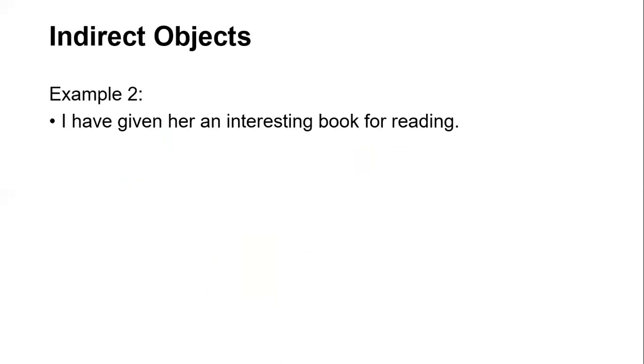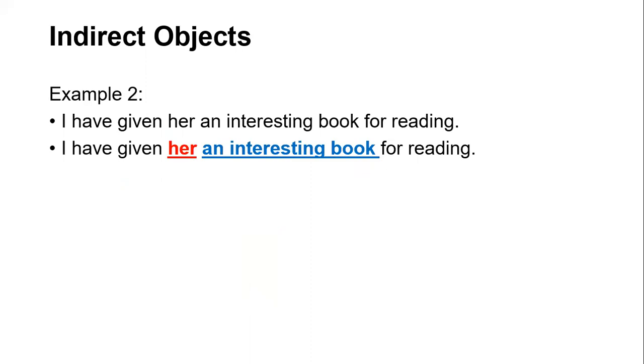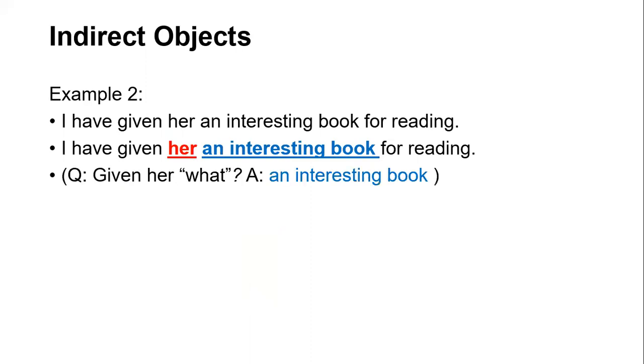Example 2, I have given her an interesting book for reading. Given her what? An interesting book, right? So see, an interesting book is the example of the direct object, and given to whom? To her. Because if I ask, I have given her, okay, given her what? This part has completed the sense, so that's why an interesting book is the direct object, and her is an object, but it is an indirect object.